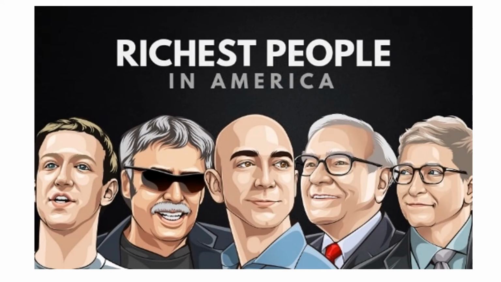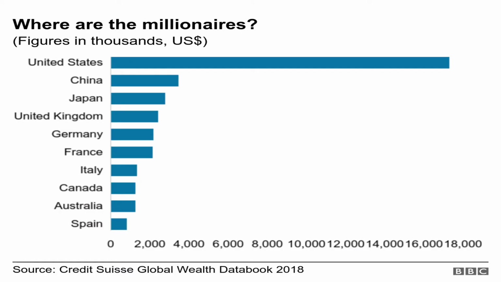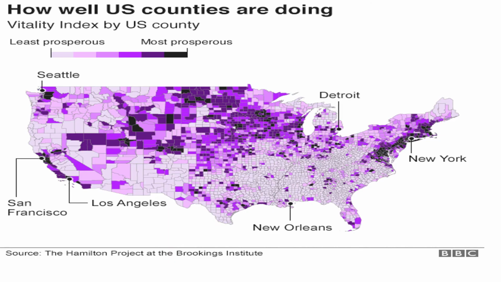If you think about the richest people in America, you might recognise some of the people on the screen here, like Mark Zuckerberg, Bill Gates and Jeff Bezos. They are all billionaires, so some of the richest people in the world come from America. If you think about where the millionaires are, this is the figure in thousands. In terms of major countries across the world, the United States by far has the most millionaires of any country in the world. There are thousands of millionaires in the USA. However, it is also one of the most unequal countries in the world.